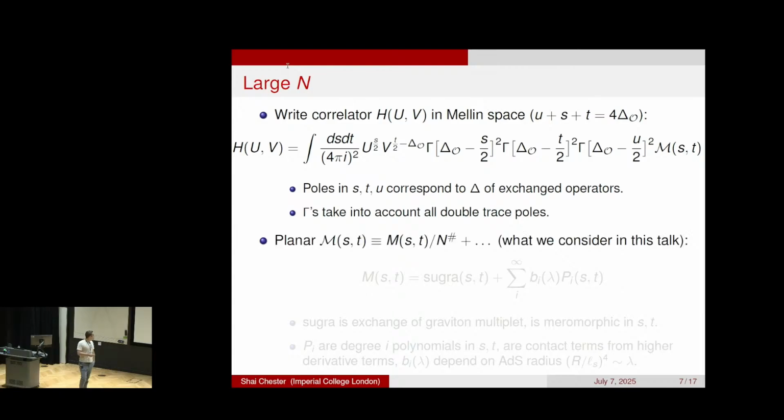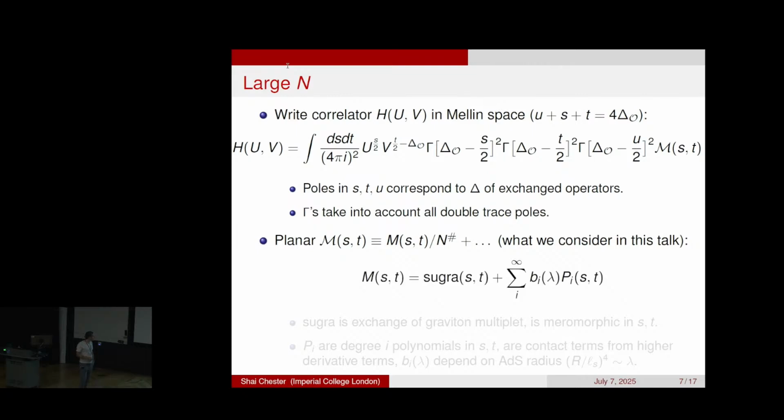OK, so first we do this exact transformation, which again is non-perturbative. Now we expand in N, and we're going to define this M of S and T as the planar limit of this CFT correlator, which is what integrability people care about. So this Mellin amplitude in the planar limit includes two kinds of terms. The first term we call supergravity is going to be meromorphic in S and T. So it has poles in S and T, which correspond to the exchange of operators in the supergravity multiplet. So this is all the single trace exchanges.